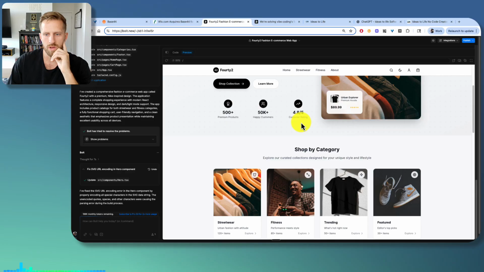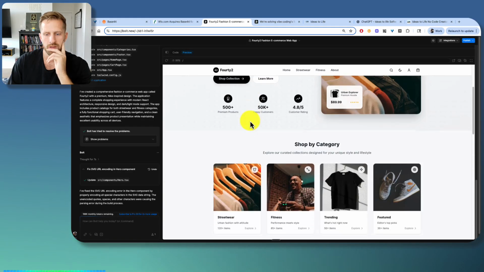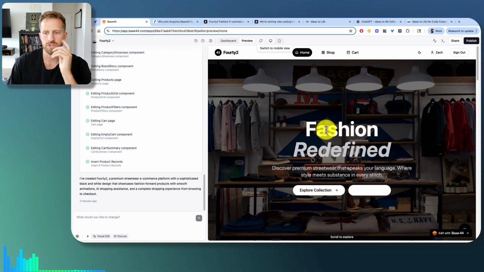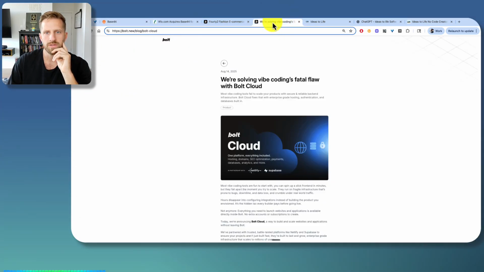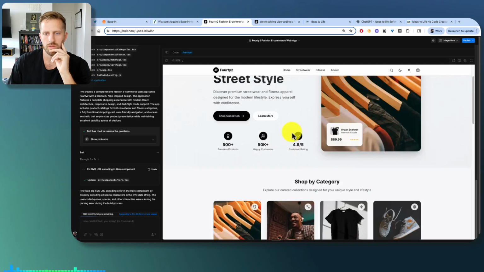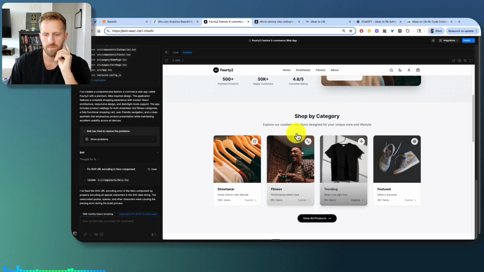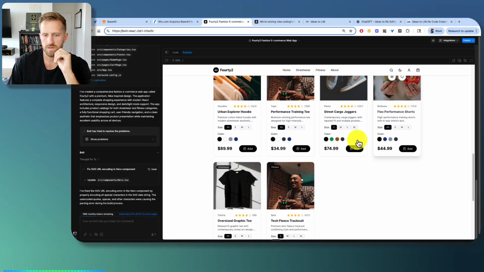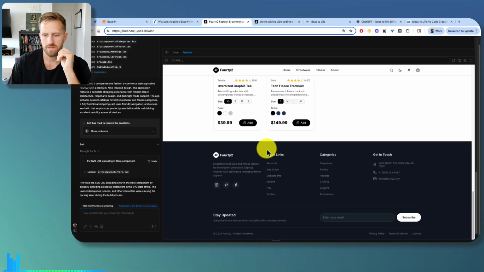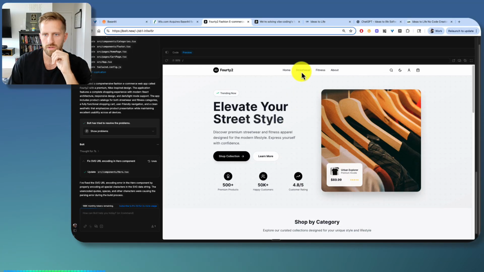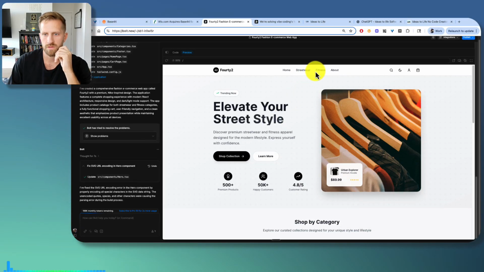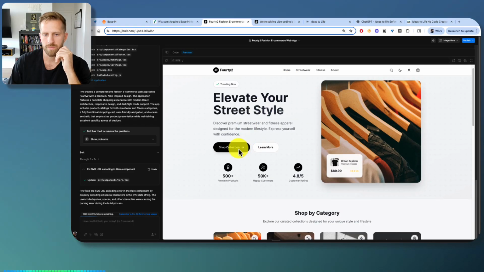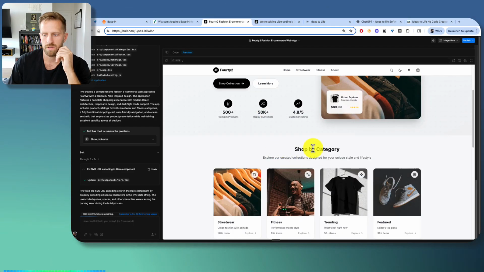This looks clean as well. Yeah, I do like the UI. I did like the big photo here in front a little bit more. It's just like boom. But this is still clean. It's got that same kind of effect on the different products. Still, you know, looks professional. If I go to streetwear, what happens here? Nothing. These buttons don't work. Here, shop collection, that doesn't work yet.